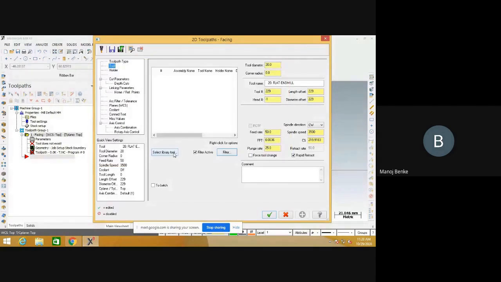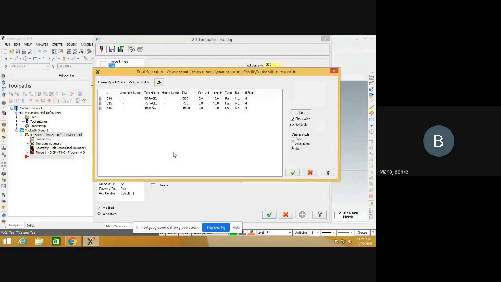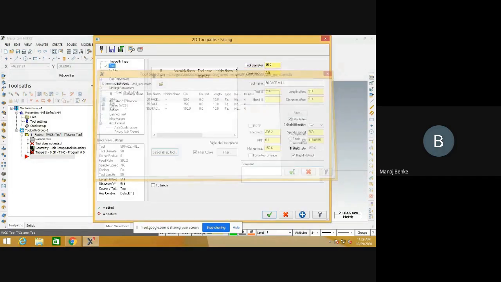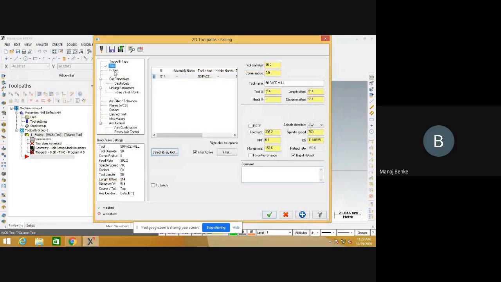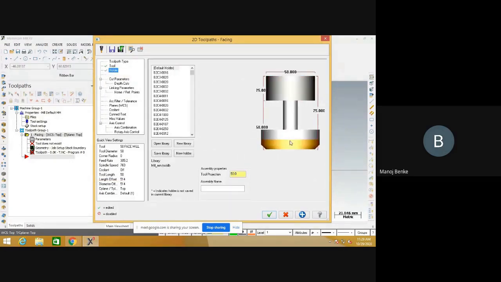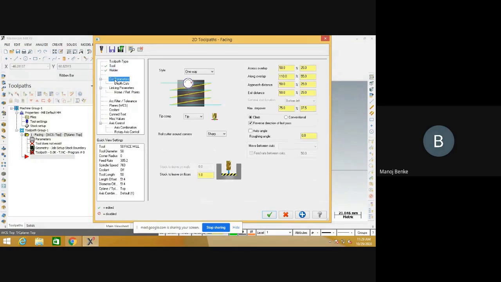The next step is to select the tool diameter. Three diameters are available in our library: 50 mm, 75 mm and 150 mm. You can select any one. I am selecting 50 mm diameter here. Now the next parameter is tool holder. By default the tool holder is on. Next is the cut parameter.